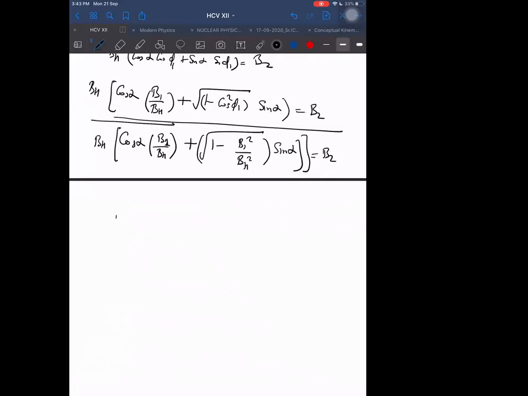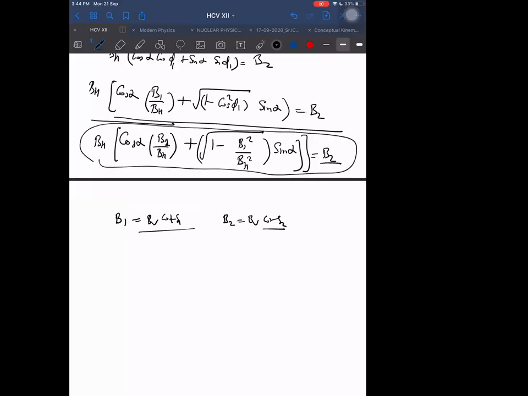So we can replace B1 as BV cot delta 1, and we can replace B2 as BV cot delta 2. Then we put this in this equation. In this equation, I think BH will also get cancelled out. Finally, no, it will not cancel. It will be BH square.